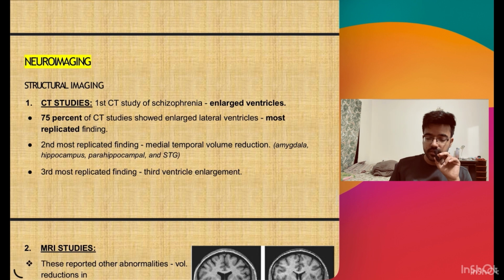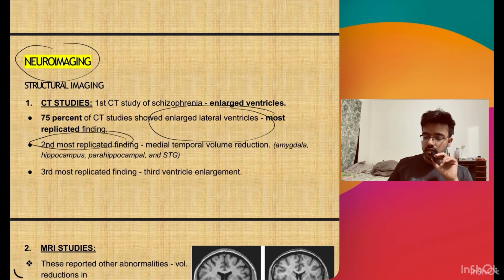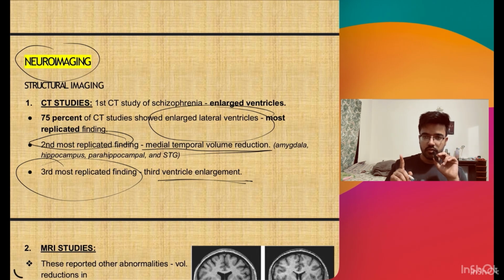Now we'll see the neuroimaging aspect in this. There are three findings which are very common in the CT of the schizophrenia patient. The first most replicable finding is enlarged lateral ventricles. The second most replicated finding is medial temporal volume reduction. The third most replicated finding is ventricle enlargement.